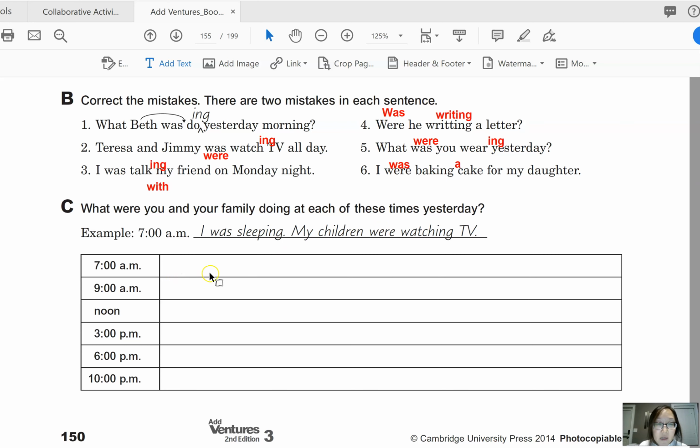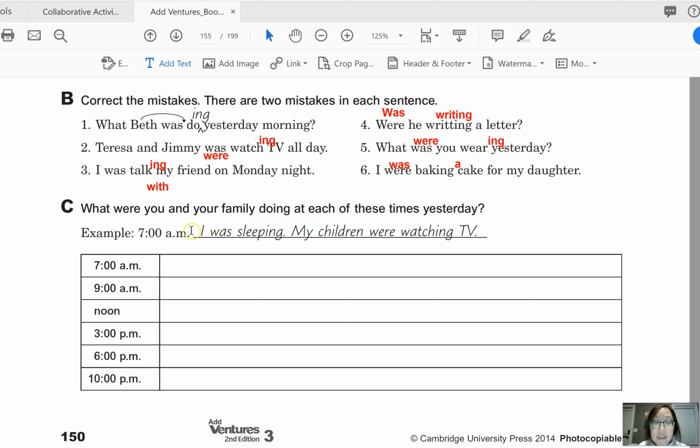Just make sentences using past continuous. That's the important thing. One will use first person singular, and the other sentence will use third person singular or plural. That's why there are two sentences. Now you can also make the first sentence first person plural.